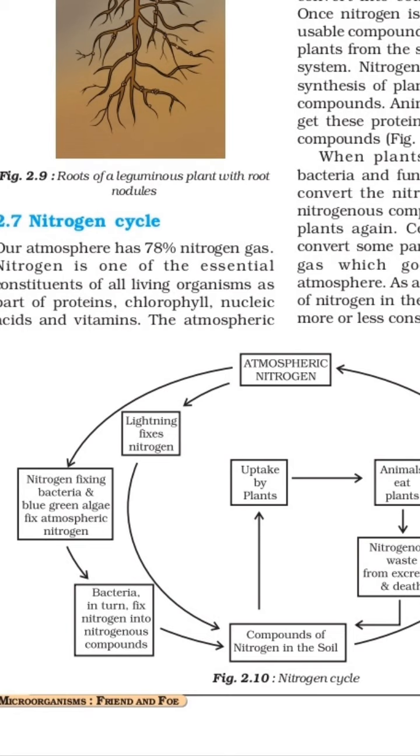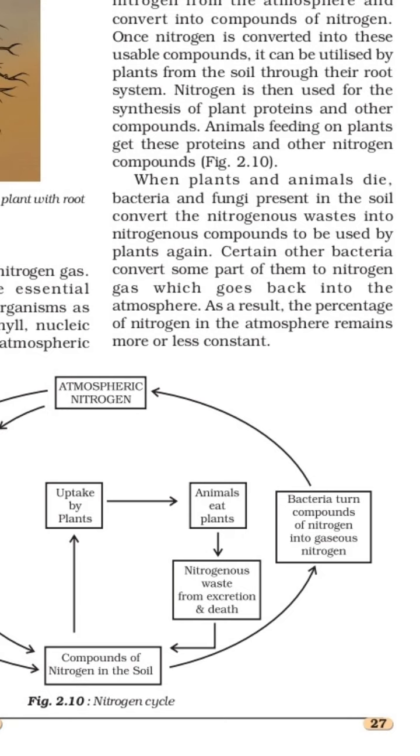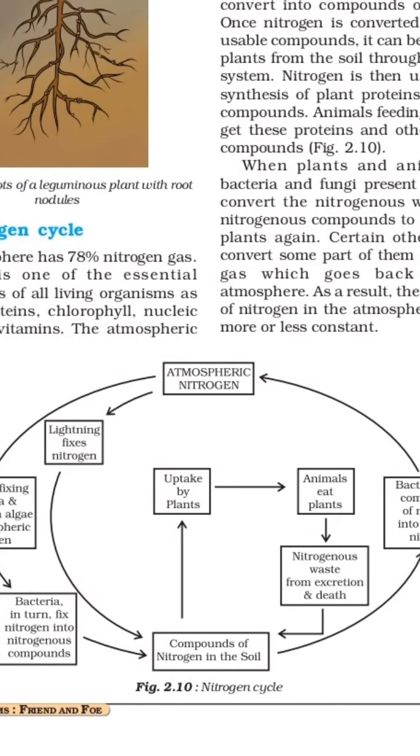When both animals and plants die, the nitrogen waste from excretion and death is again converted by bacteria into compounds of nitrogen in the soil. Some bacteria turn compounds of nitrogen into gaseous nitrogen, and it mixes again with the atmospheric nitrogen. In this way the whole nitrogen cycle goes on, just like our water cycle.